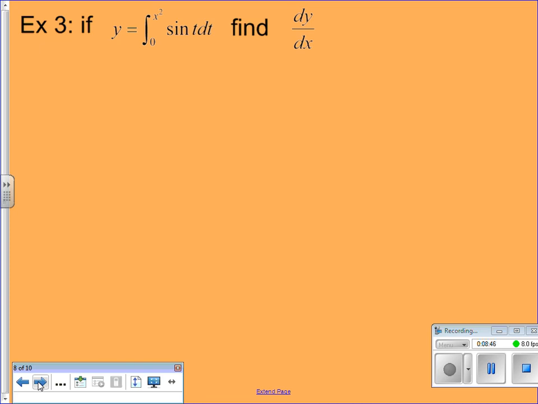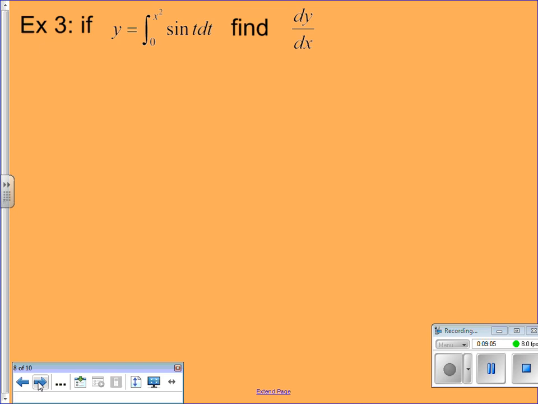Okay, so y is the integral from 0 to x squared of sine of t dt. Find dy dx. In other words, take the derivative of the integral. This is just another way of doing the same thing we did. Take the derivative of the integral. But we have another problem. Our lower bound is a constant.